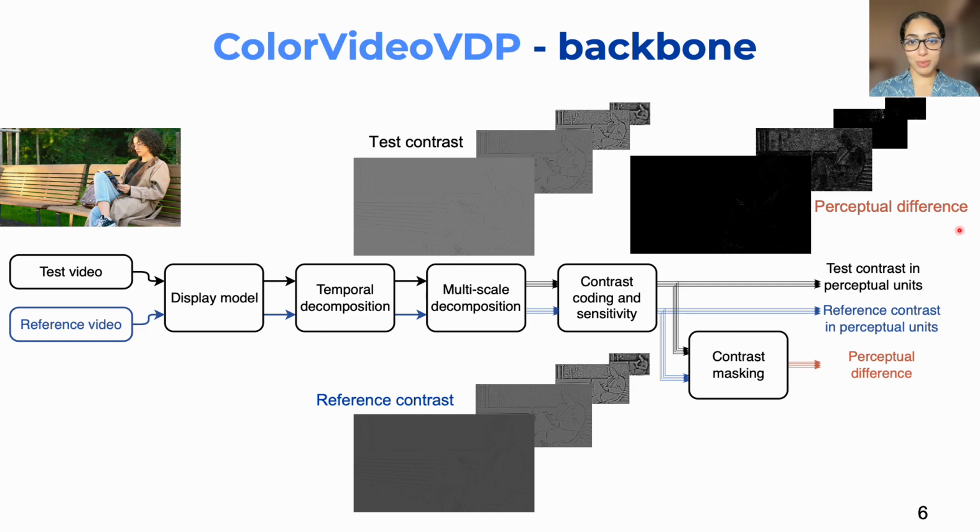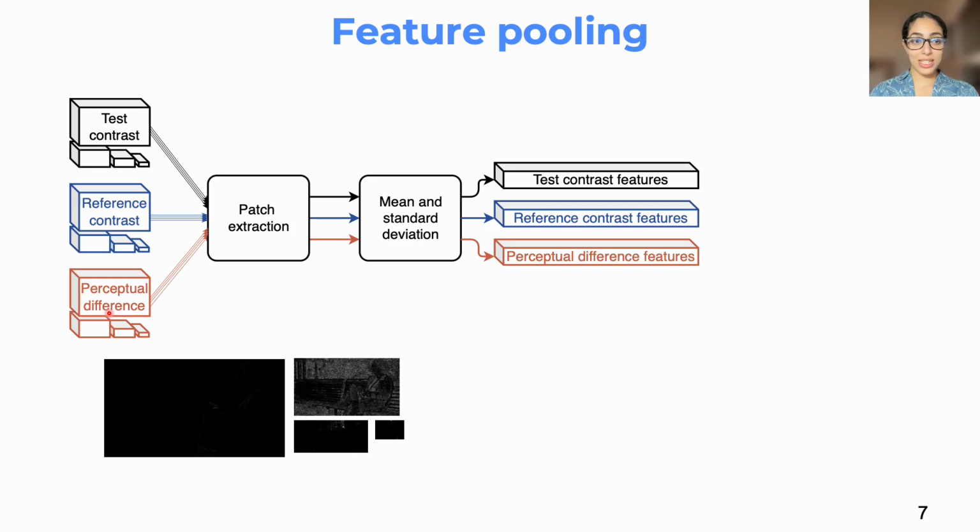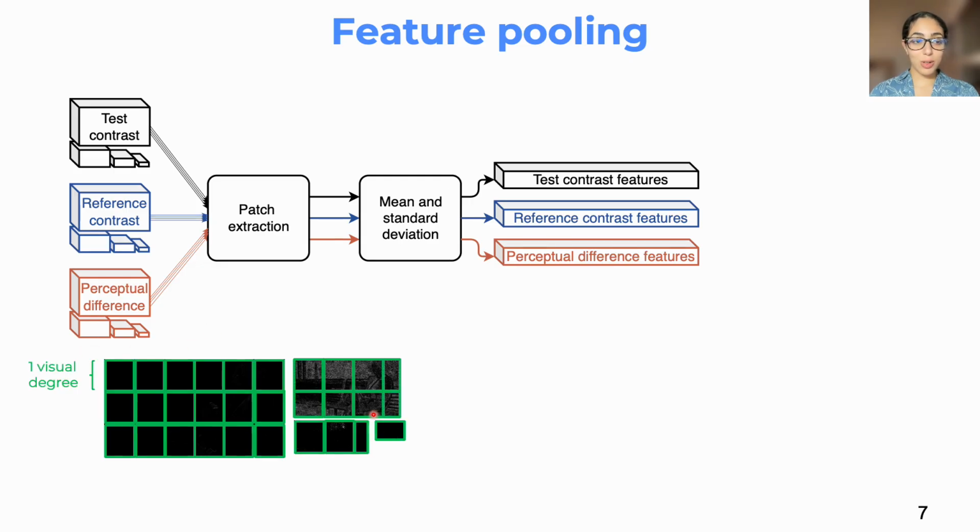In reality, ColorVideoVDP simply pools this perceptual difference to get the quality score. But here we're not taking only the perceptual difference; we also take the test contrast and reference contrast as our features, and these features provide us information on the high level visual processing. Because we get these bands for each channel and each frame, this is gigantic information that may take up to terabytes. To reduce it, we take our different features, for example here the perceptual difference at different bands, and we extract patches.